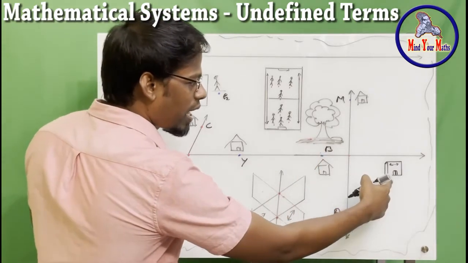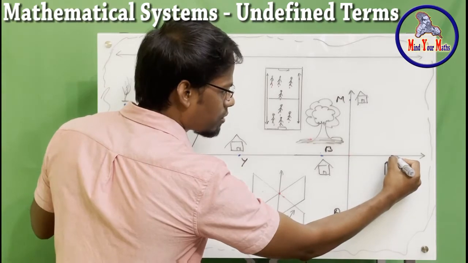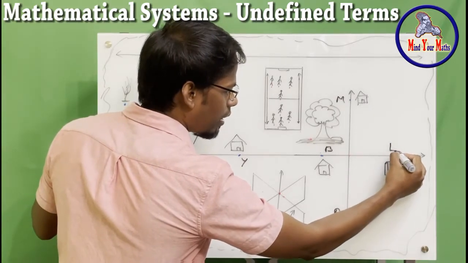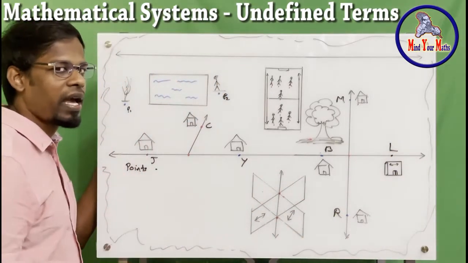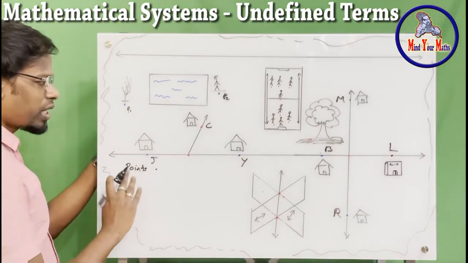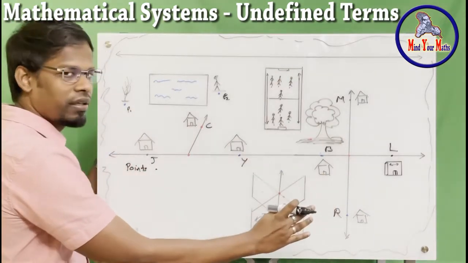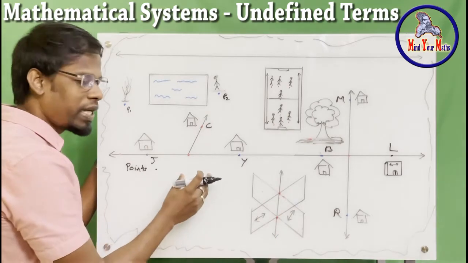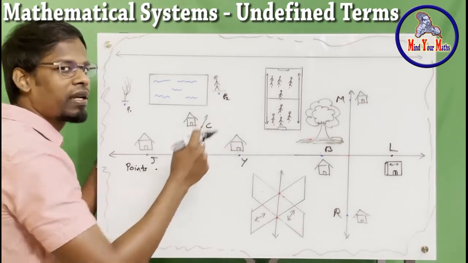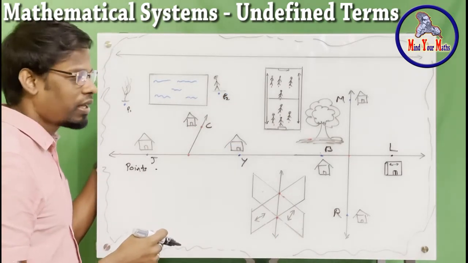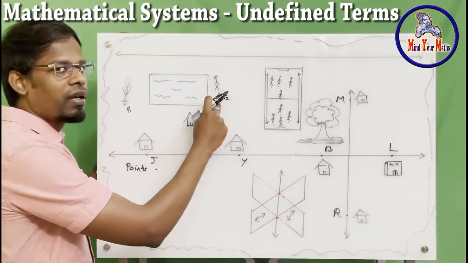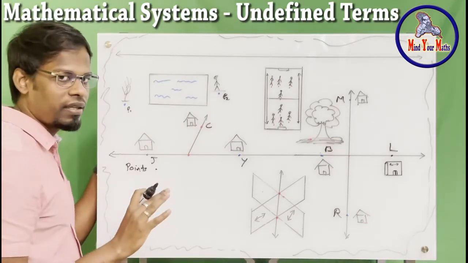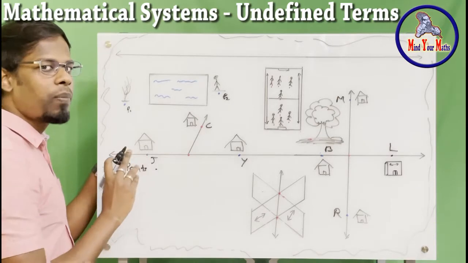And there is a library, so let's use point L. You see? You can mark any location by a point to represent that particular location or position, and it is represented using a dot. Got it? Okay, so that is the point.